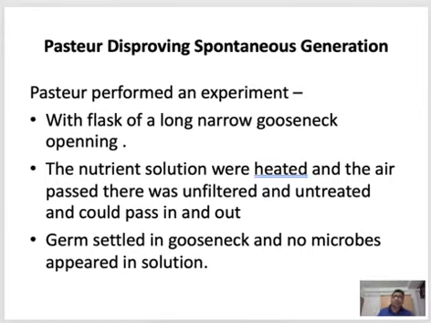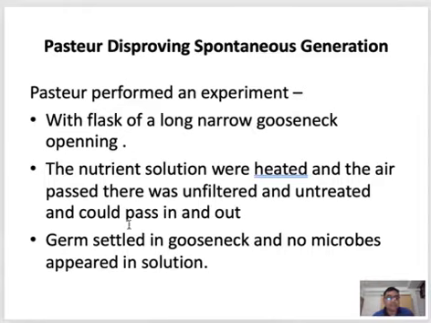Anyway, Pasteur first experimentally proved that spontaneous generation, that is the theory of abiogenesis, is wrong. That means he proved that living things can arise only from pre-existing living things, and he proved it experimentally. So how did he prove this theory?